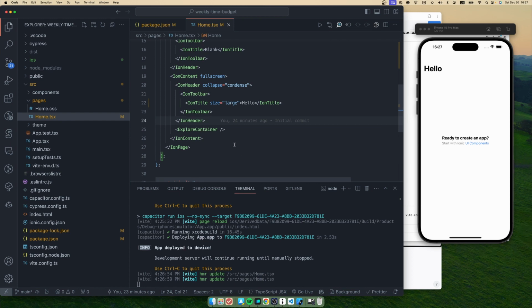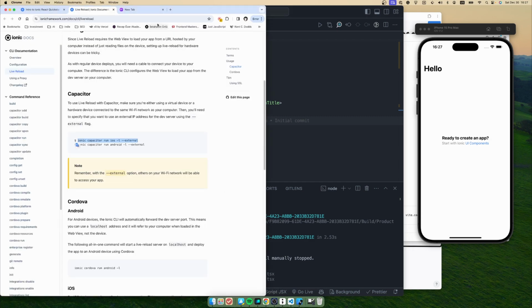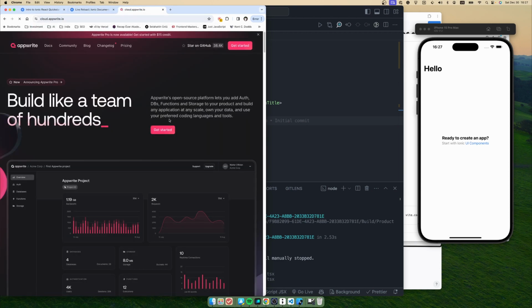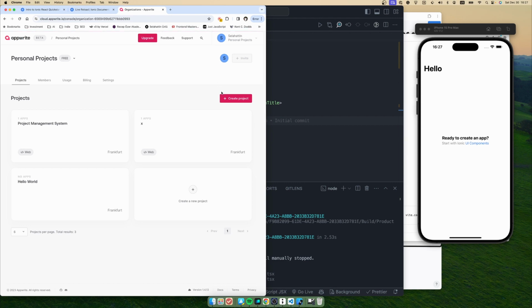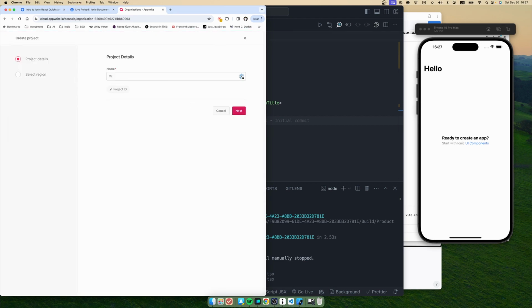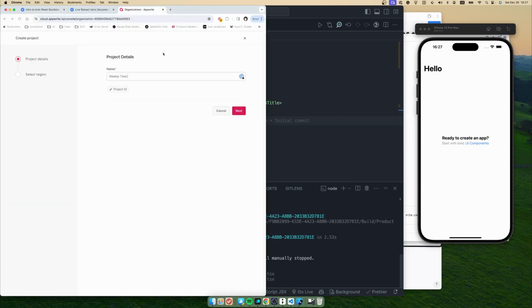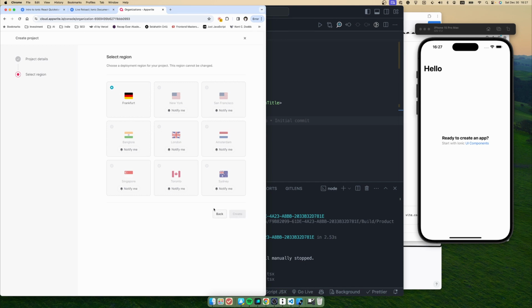Right after initializing our application, right now we can go to appwrite.com to create a new project for this mobile application. Let's go to their website. We will create a new project, weekly time budget, and we will choose Frankfurt to deploy our project.